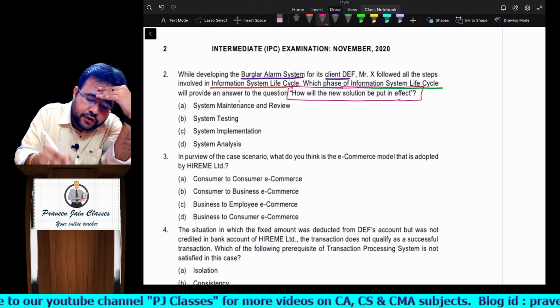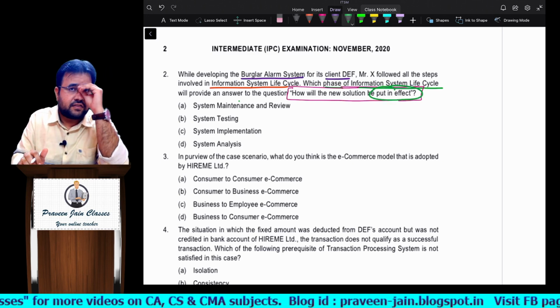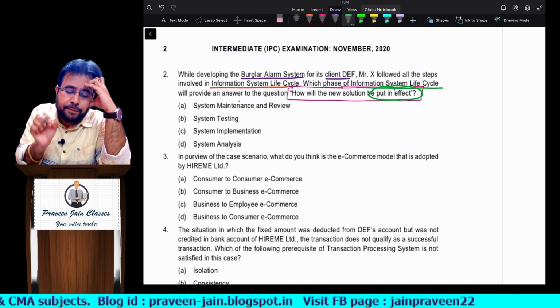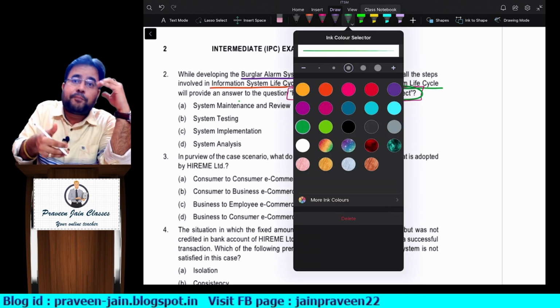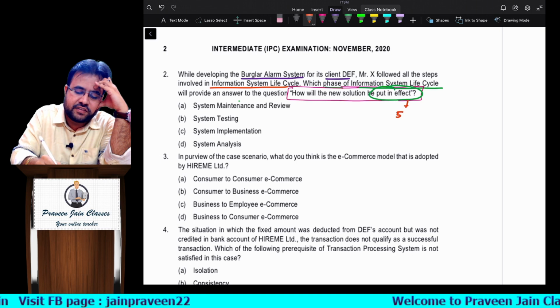How will the new solution be put into effect? Which stage will answer this question? How will the new solution be put in effect? How will you put it in effect? Now again you should answer yourself, sir. Of the stages, how many stages have we studied, sir?